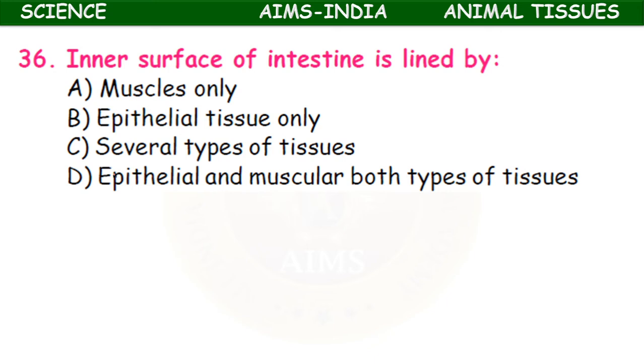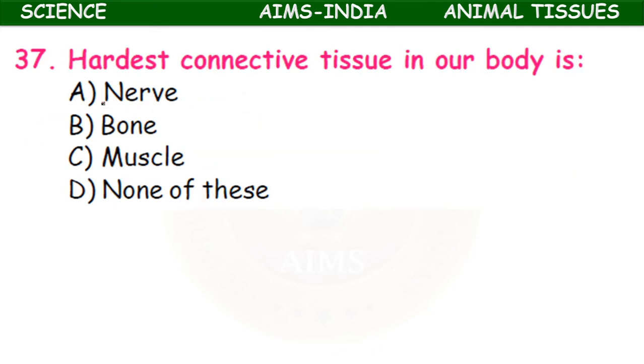Inner surface of intestine is lined by muscles only, epithelial tissue only, several types of tissues, epithelial and muscular both types of tissues. They are lined with epithelial tissue only. The hardest connective tissue in our body is nerve, bone, muscle, none of these. Direct question.